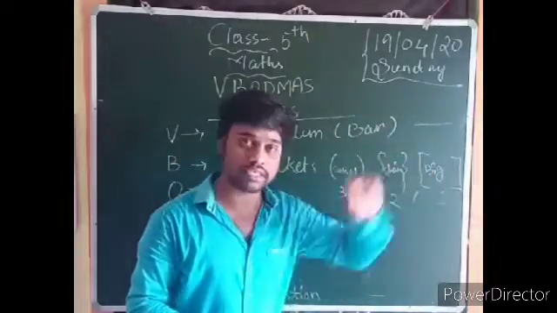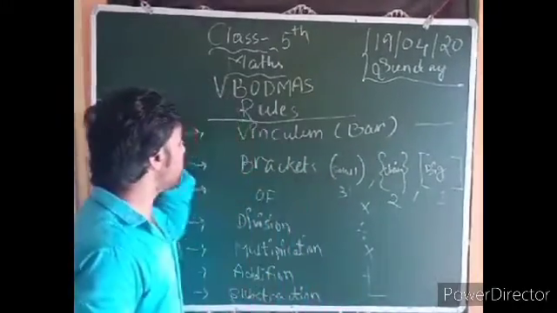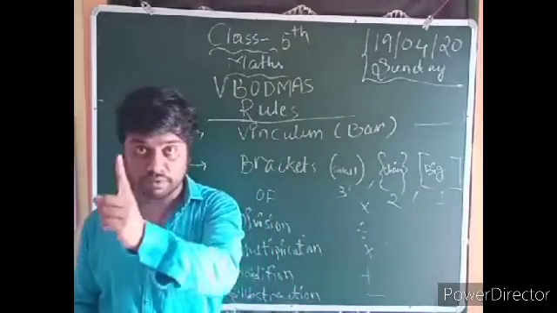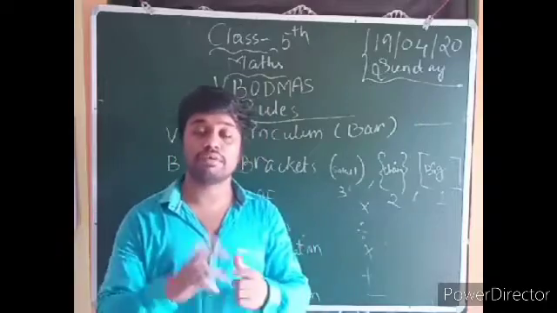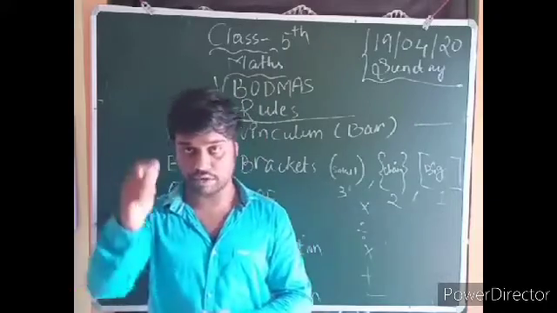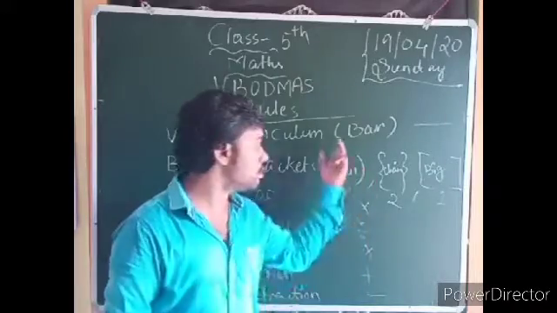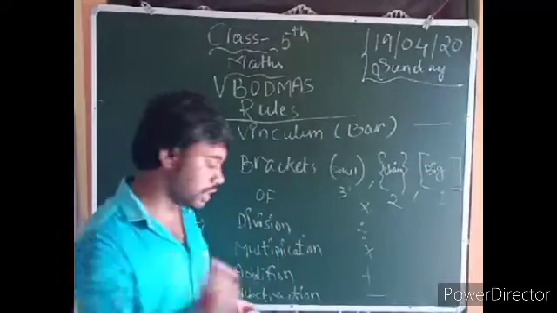Keep this order in your mind: V, B, O, D, M, A, S. Keep these letters and their symbols in your mind. Now how to use these symbols, I can say with one example. You can see it on the blackboard.